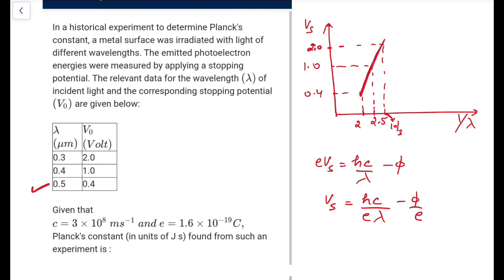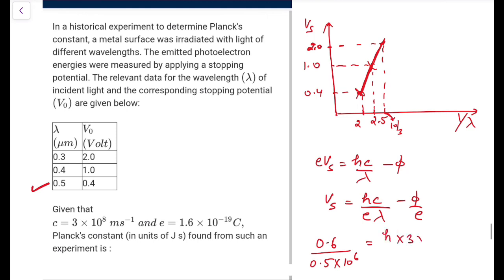So we have to calculate the slope, and the slope is hc by e. You can take any 2 points. Let me calculate from these 2 points. The difference is 0.6 here, and here it is 0.5, but because it was in micrometers and we are doing 1 by lambda, it would be 10 to the power 6. And this is equal to hc by e. The value of h we have to calculate, and c is 3 into 10 to the power 8, and e is 1.6 into 10 to the power minus 19. So what would be the value of h from this data?